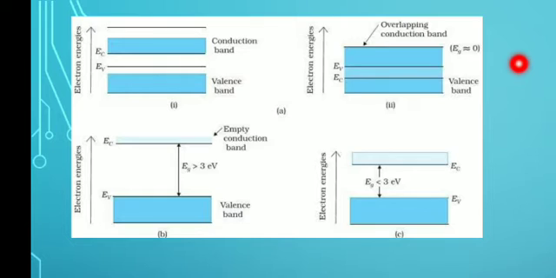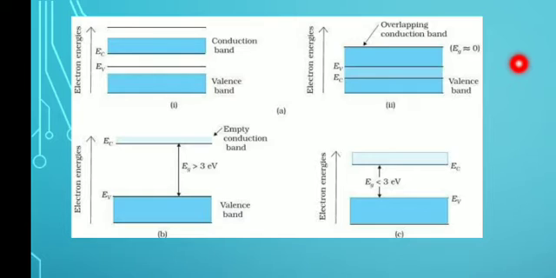So if we supply some energy to it, then the electrons will be available for conduction. Large numbers of electrons will be available for conduction as they got excited, and they will conduct electricity.